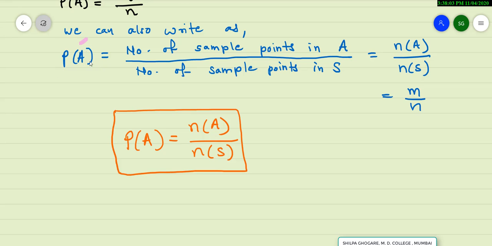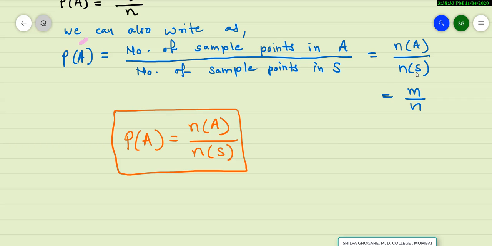Note that this definition can also be written as P of A is equal to number of sample points in A divided by number of sample points in S. In terms of notation, it is denoted by N A upon N S.